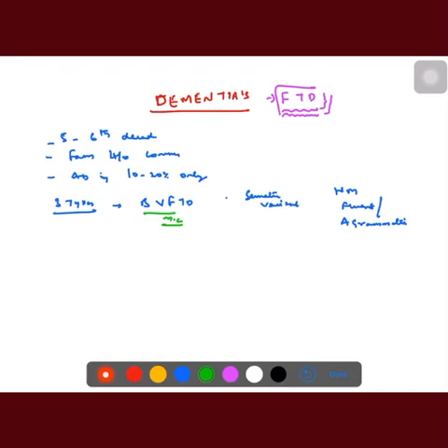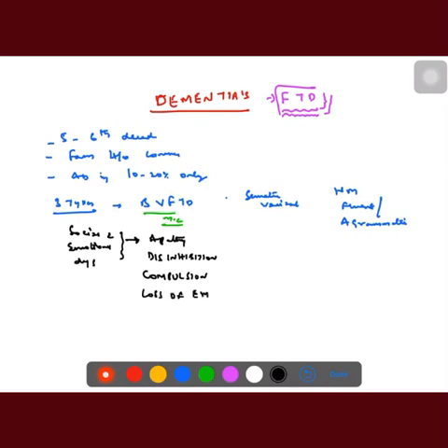Then coming to the clinical features, the most common is behavioral variant FTD. Because of loss of social and emotional circuit dysfunction, the patient has manifestations like apathy, disinhibition, compulsions, loss of empathy, and overeating.